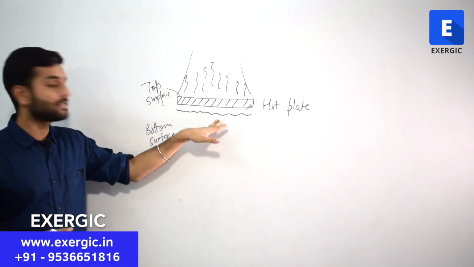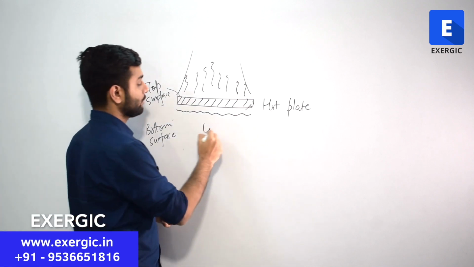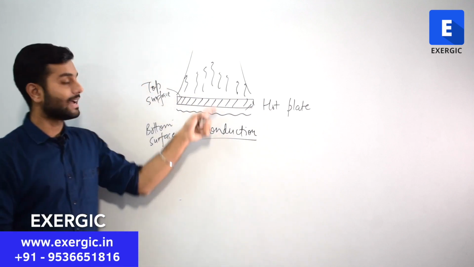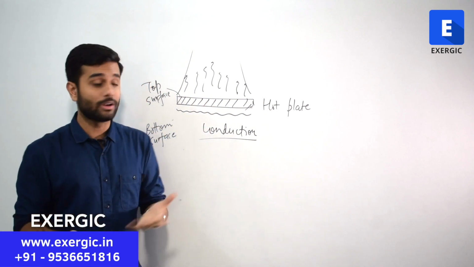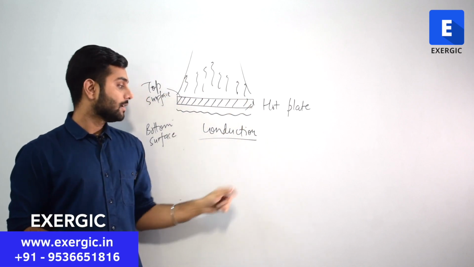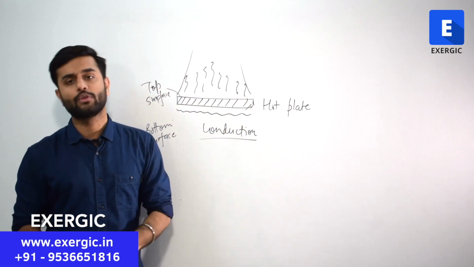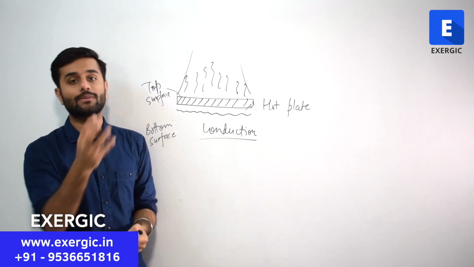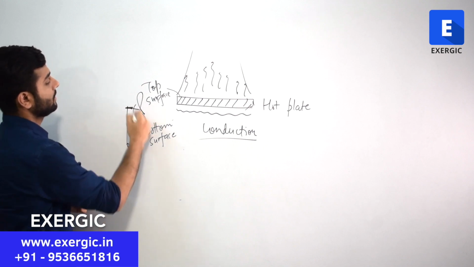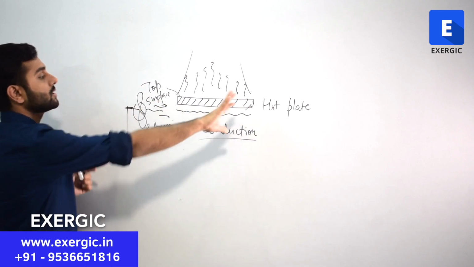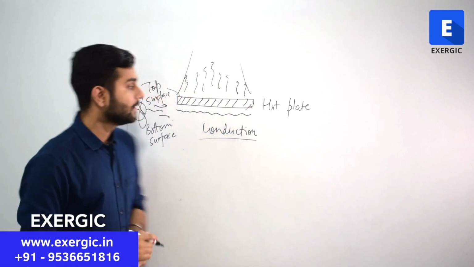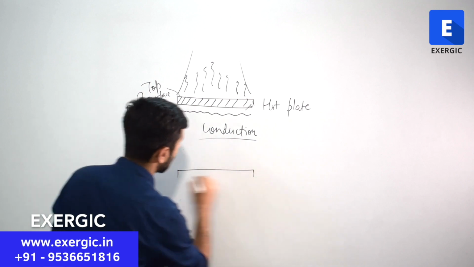So in the bottom region, the heat transfer will occur by conduction, since no bulk movement is possible. The air wants to move up, but there is a plate, so there will be heat transfer by conduction only. If you want convection in the bottom part, you have to use forced convection. You can set up a fan here which will blow the air and push it apart. That is a separate thing; we are not considering forced convection here. Interesting, right? Similarly, consider this case with a cold plate.